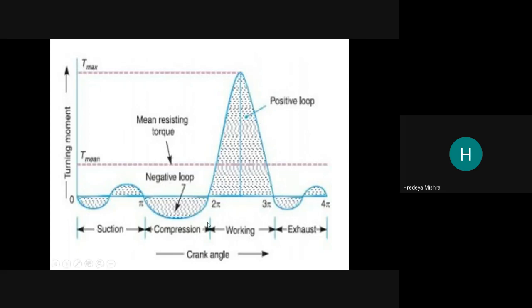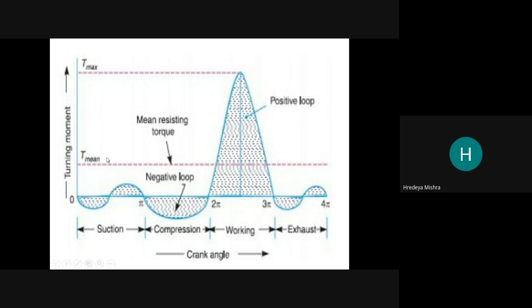Now see, there is a crank angle and this is the turning moment. The first step is suction, then compression. This loop is called a negative loop because energy is required for it, and this is also a negative loop, meaning energy is required to perform this loop.